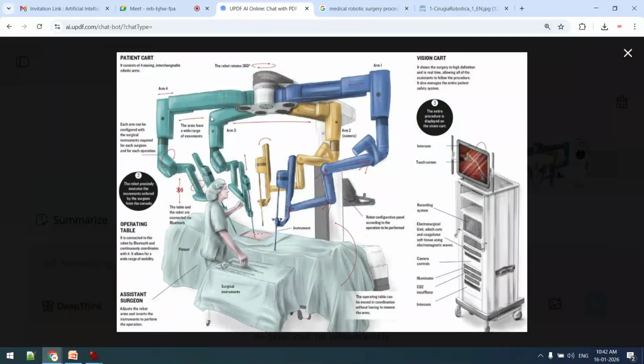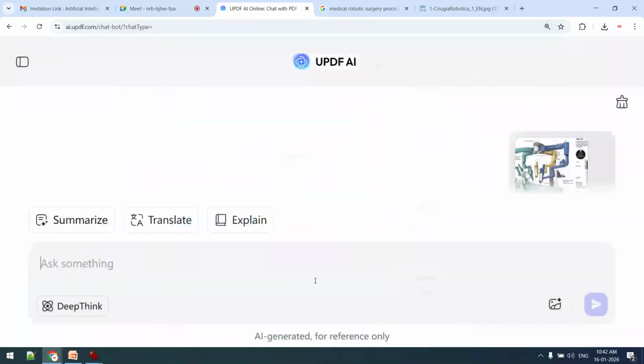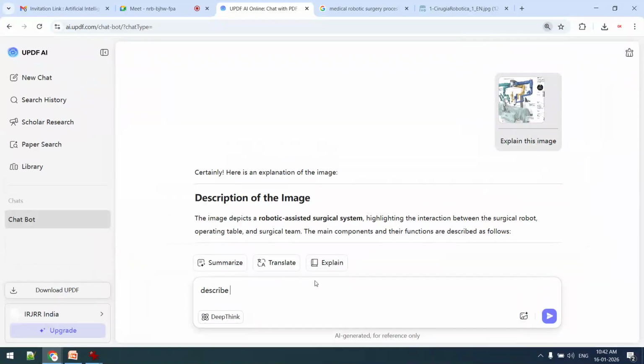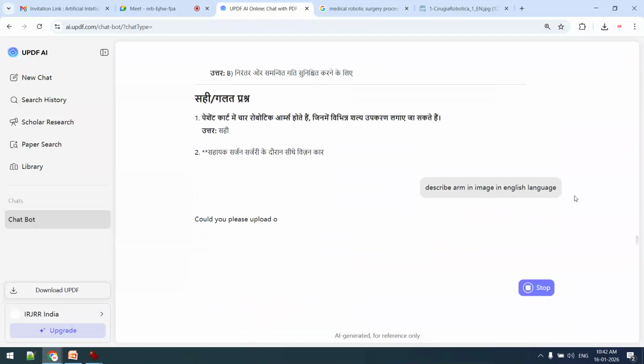So we will write the prompt: explain, describe the arm in the image in English language. So this is differentiated instruction with integration of multiple languages.